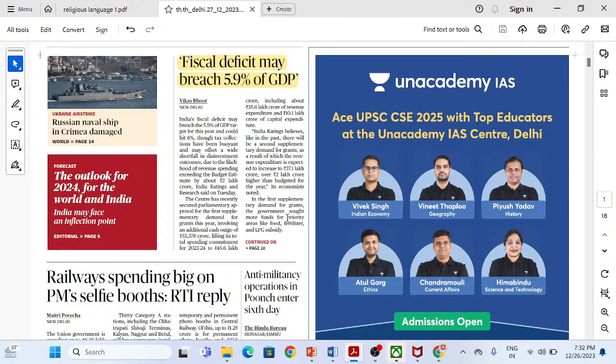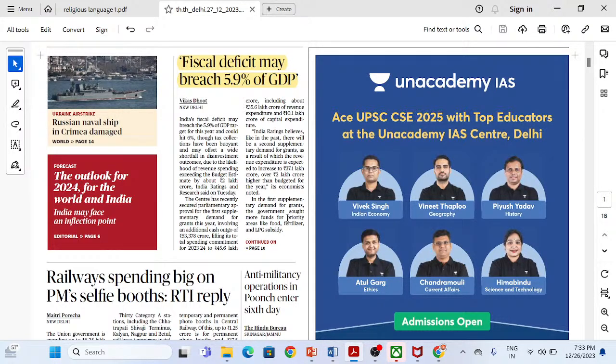Now, fiscal deficit includes all the expenditure, capital and revenue. It includes revenue receipts as well, but it doesn't include all the capital receipts. It only includes those capital receipts that are non-debt generating.